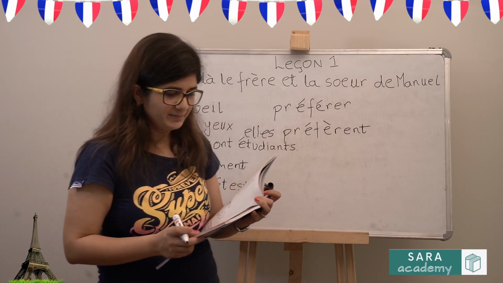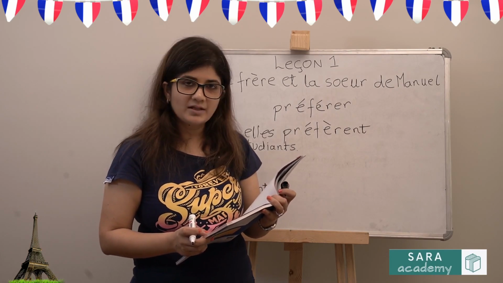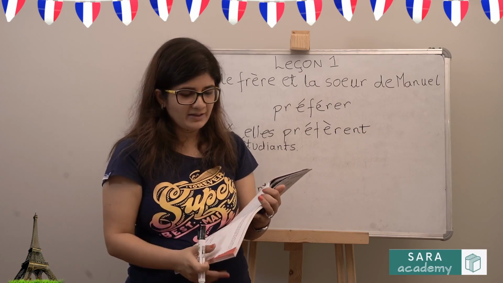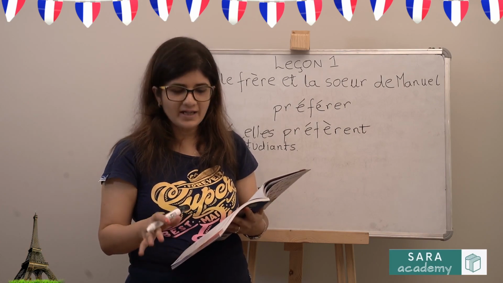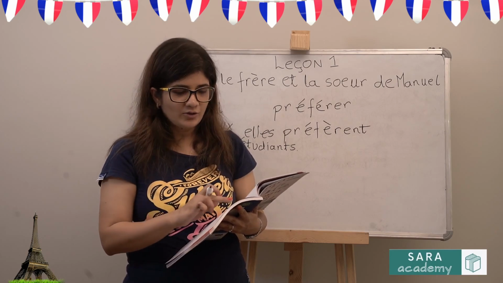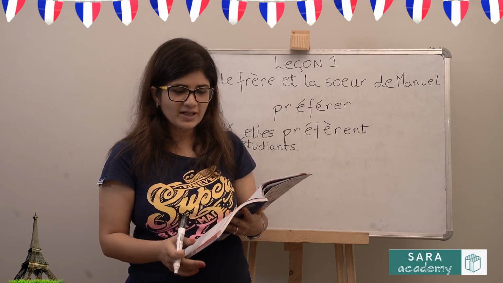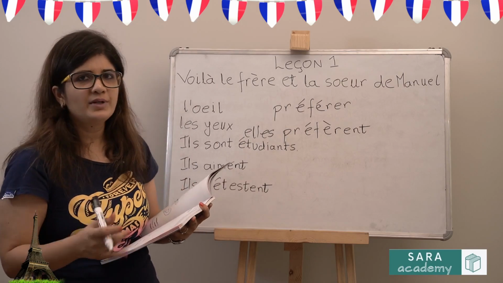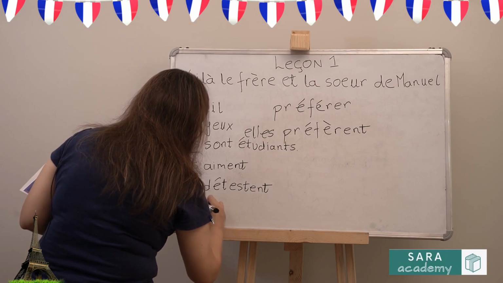Le mercredi après-midi, il a un cours de piano. On Wednesday afternoon, he has a piano class. So le mercredi après-midi means Wednesday afternoon. Il a un cours de piano. He has a piano class. So Wednesday afternoon remains the same. So le mercredi après-midi, no change. Il a, so he has will become they have, and a course of piano will remain the same. So il a will change to ils ont.